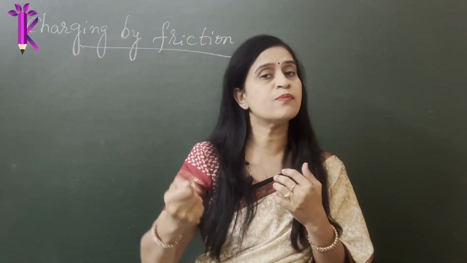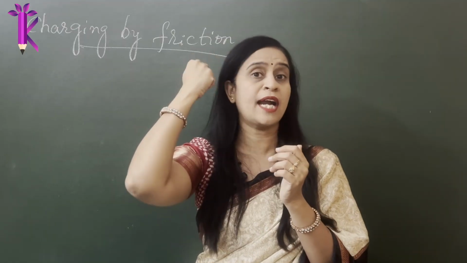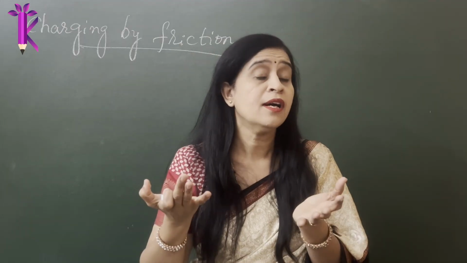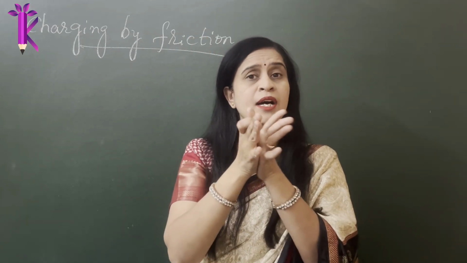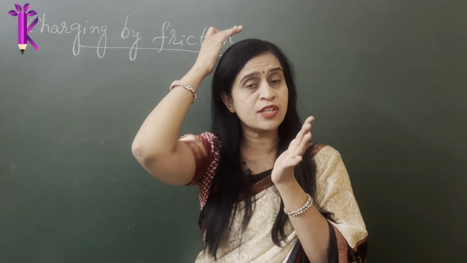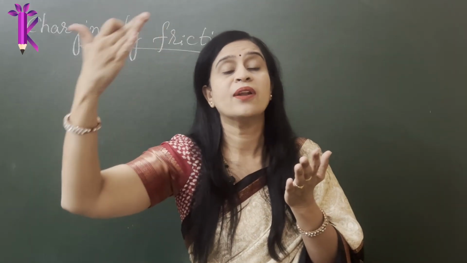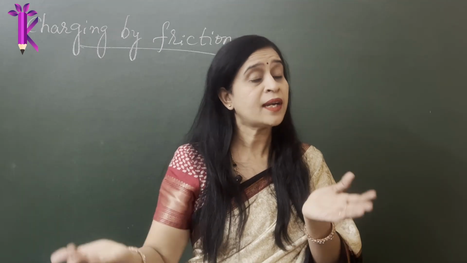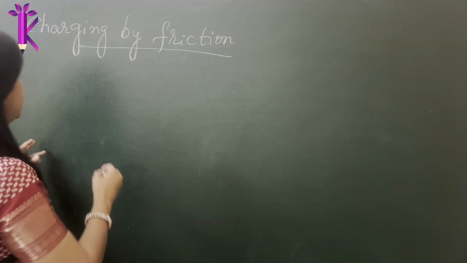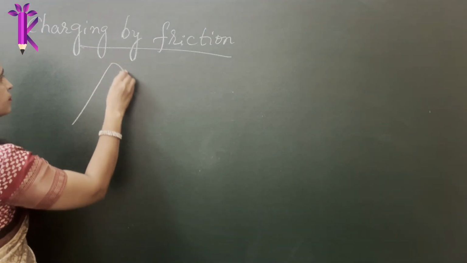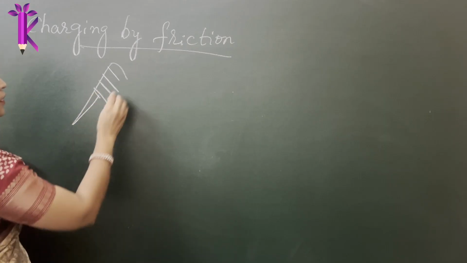When you take a comb and start rubbing it against the hair, this action of rubbing against each other when you try to comb yourself is what we call friction. So what are we doing? We are rubbing the hair with the comb together. The excess electrons which have been wanting to jump, they jump onto the comb. So what have we potentially done in the process of friction? Imagine this is the comb that you have, okay?